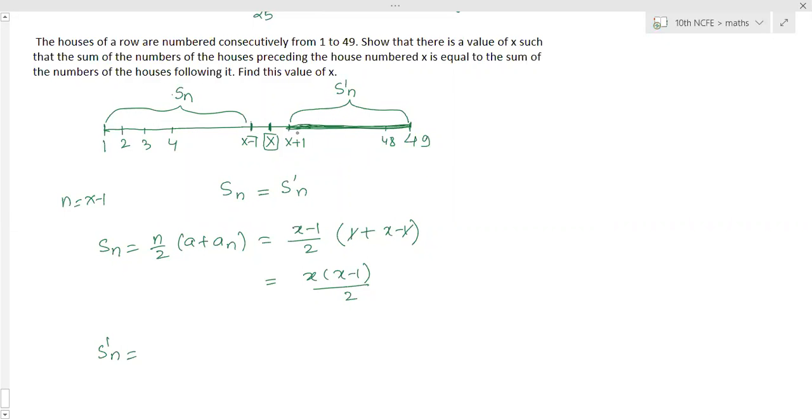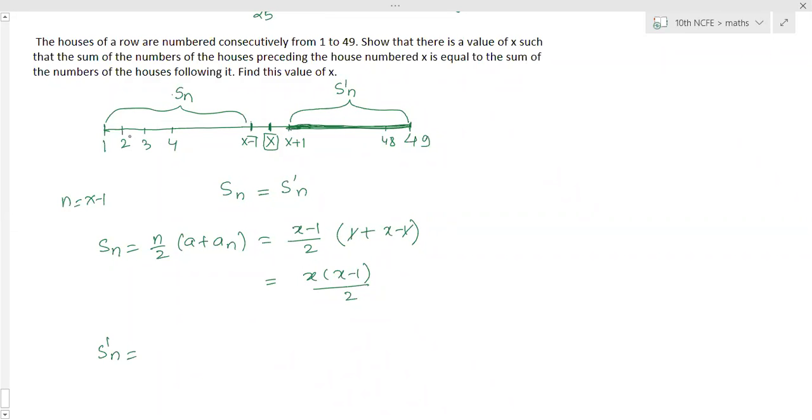So instead of finding out this sum directly, we will find out the sum of all terms from 1 to 49, and from that, if we are able to subtract till x house number, we will get this sum. Do we get that sum? Yes, ma'am.